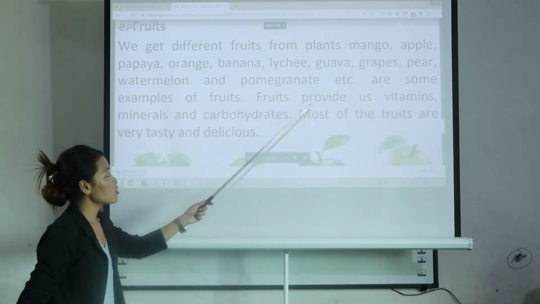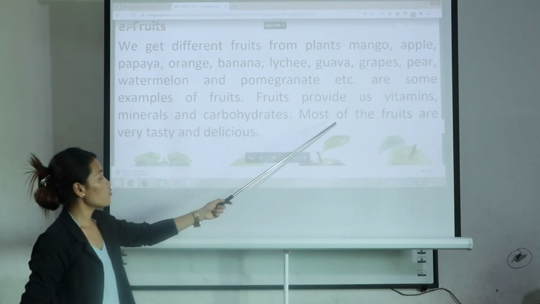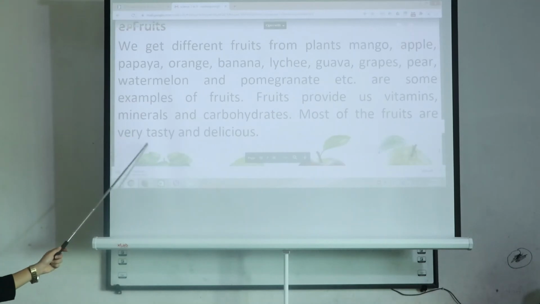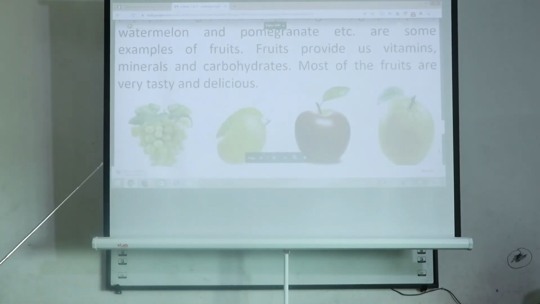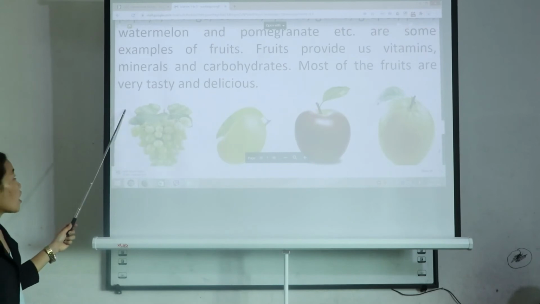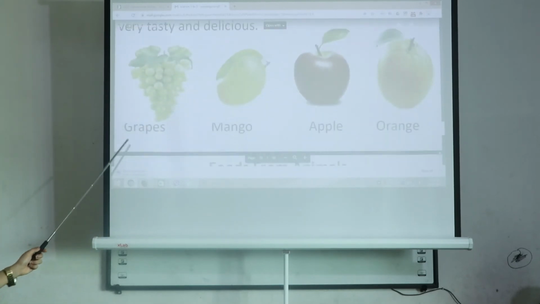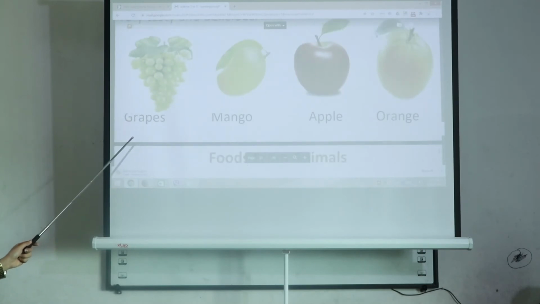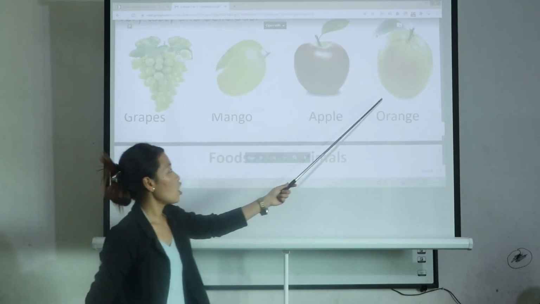Fruits provide us vitamins, minerals and carbohydrate. Most of the fruits are very tasty and delicious. Now you can see the pictures of some fruits: grapes, mango, apple and orange.